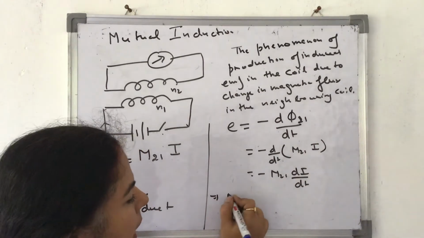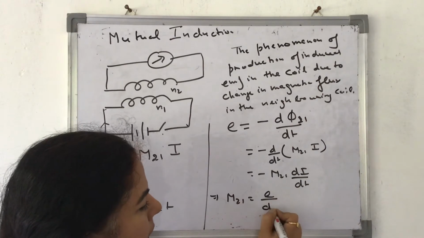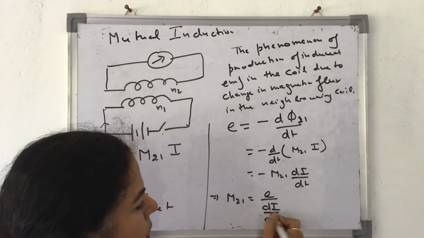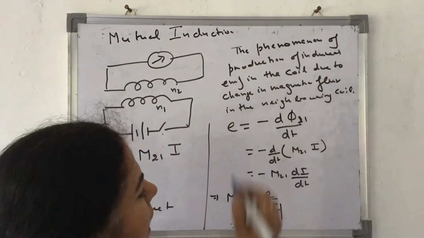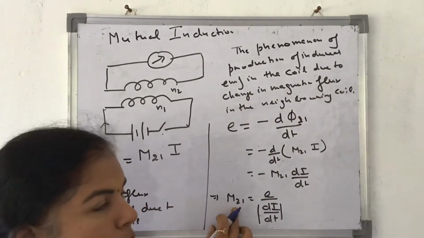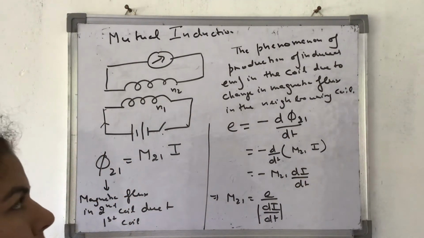So how will I write M21? M21 is equal to E divided by di by dt in magnitude. Again, the SI unit is Henry only. The SI unit of this mutual inductance is Henry. This M21 is called the coefficient of mutual inductance.